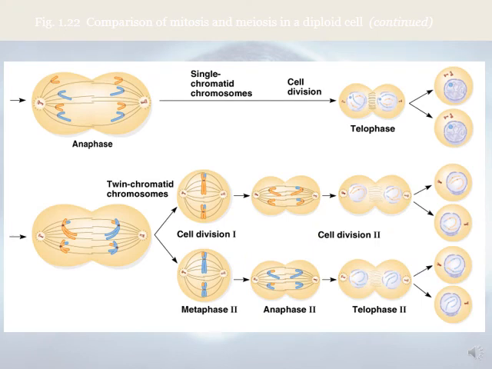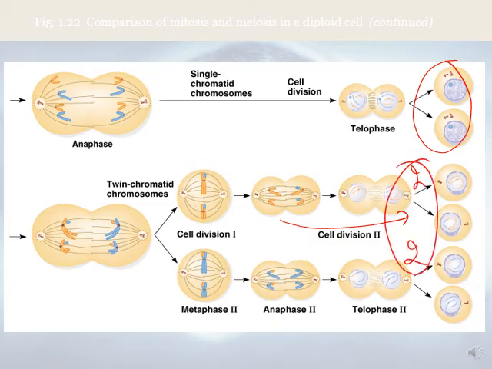Let's now move to the anaphase and the telophase. In anaphase in mitosis, the sister chromatids are pulled apart, and we have at the end 2 daughter cells, and this is the anaphase and telophase. While for meiosis, we have cell division 1, and we have 2 daughter cells at the end, and then we have metaphase II, anaphase II, telophase II, and we have 2 daughter cells. So here we have 2, here we have 2, so the total will be 4 daughter cells, while in mitosis we have only 2 daughter cells.